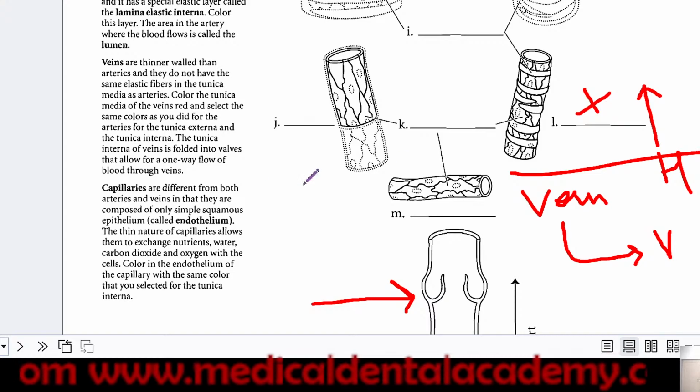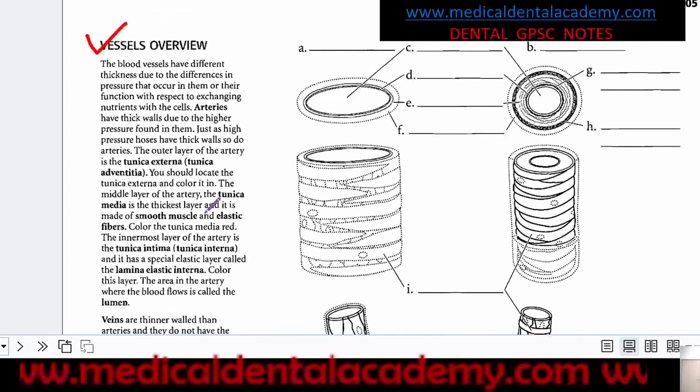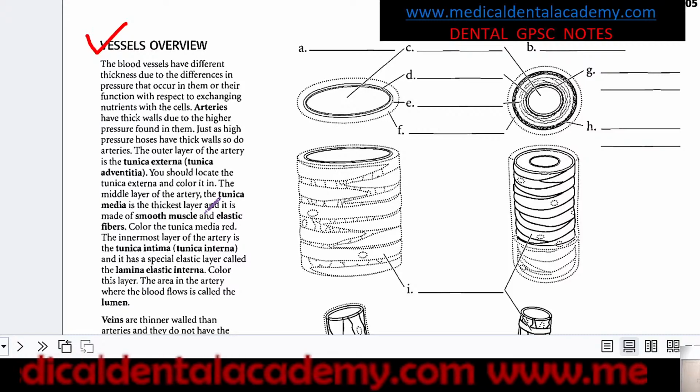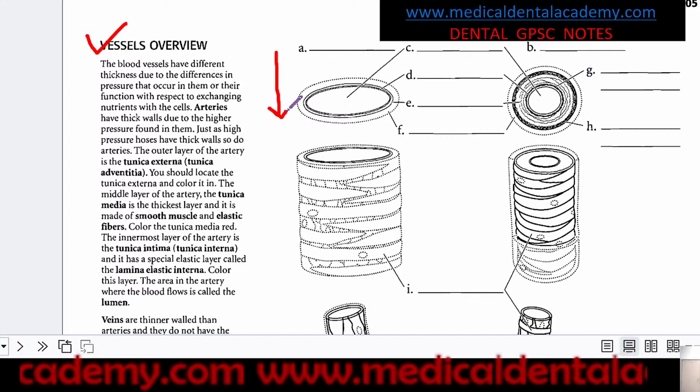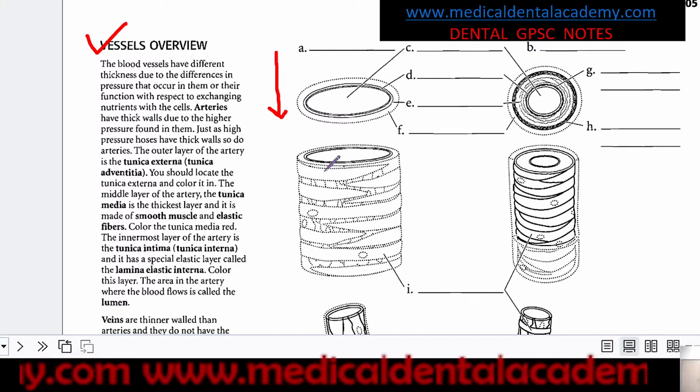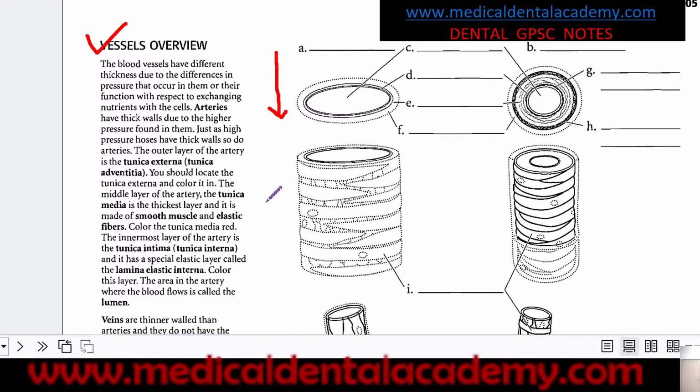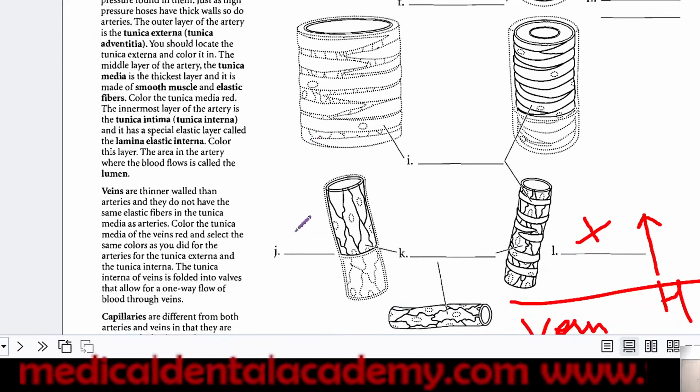You have to remember this point. Veins above the level of the heart do not have valves, because through gravity alone the deoxygenated blood comes to the heart.